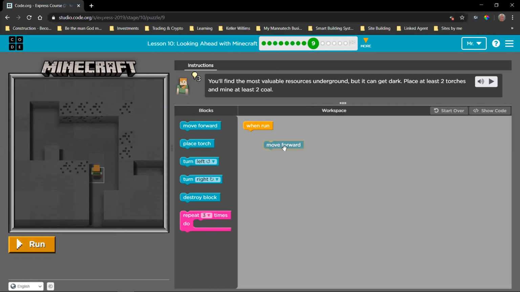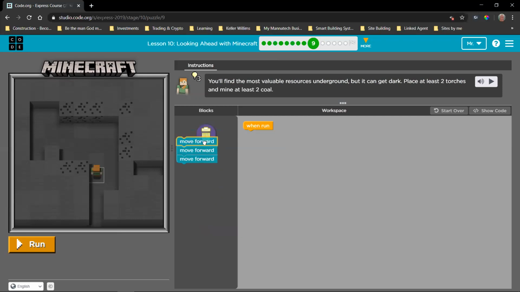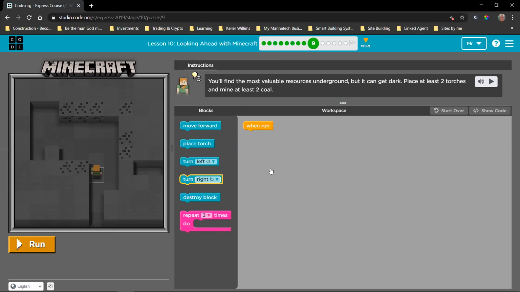And we need to see that if it is shaded out like this, it will not run. It needs to touch the other code that is on the page already. You can see that each time I add a new block, I make sure that little orange arrow is there before I release my mouse button. Okay, now it will run because it's all connected. If we have code here that we do not want, we can just drag it back to the toolbox and it will be deleted.